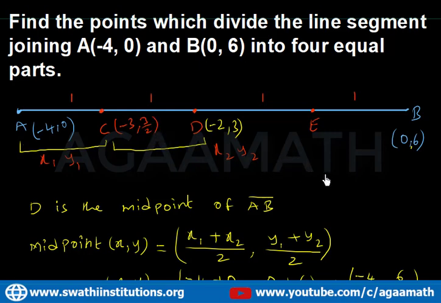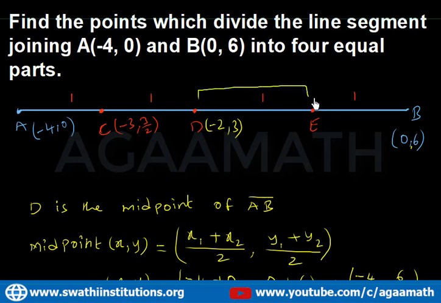Now here we have to find the point E, right? Let us see how to find the point E. Similarly, the way we did to find the point C, here also we can use the midpoint formula, because we know that from D to E is 1 unit and E to B is also 1 unit.